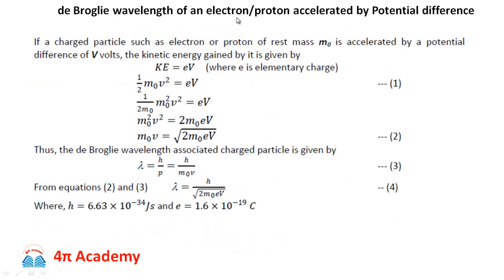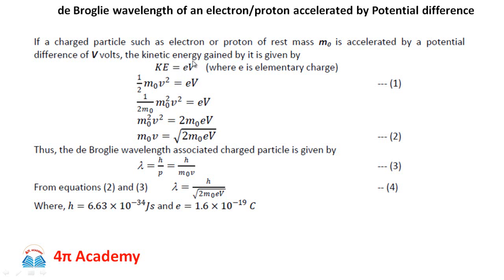Then, de Broglie wavelength of an electron or proton accelerated by a potential difference. Let us consider that if a charged particle such as an electron or proton of rest mass m0 is accelerated by a potential difference of capital V volts, then the kinetic energy gained by it is given by the electrical energy, which is e into V, where e is the charge of the electron, the charge of the particle, and capital V is the potential to which it is subjected.